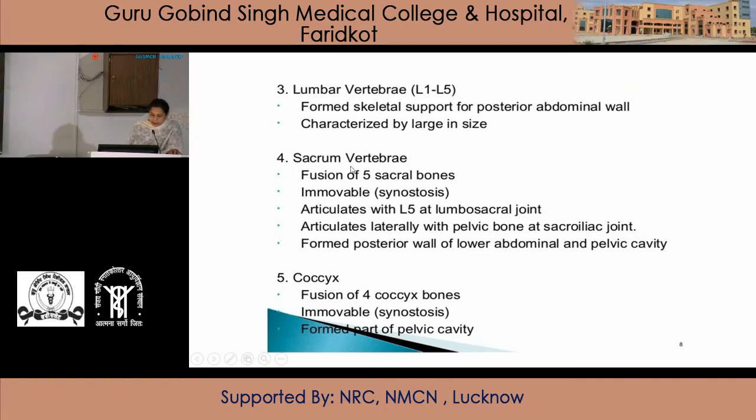Next is the sacral vertebrae, the fusion of the 5 sacral bones. They are immovable, articulate with the L5 vertebra at the lumbosacral joint, and articulate laterally with the pelvic bone or hip bone at the sacroiliac joint. They form the posterior wall of the lower abdominal and pelvic cavity. Next is the coccygeal vertebrae, formed by the fusion of four coccygeal bones. They are immovable and form part of the pelvic cavity.